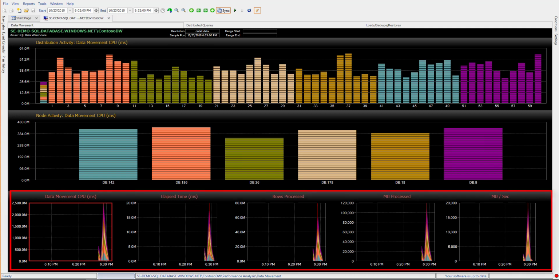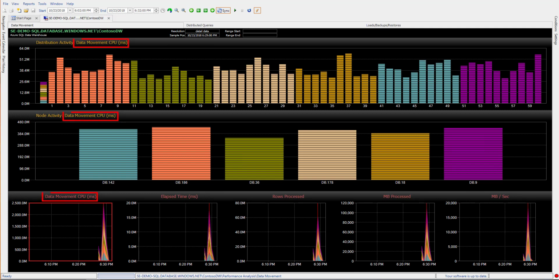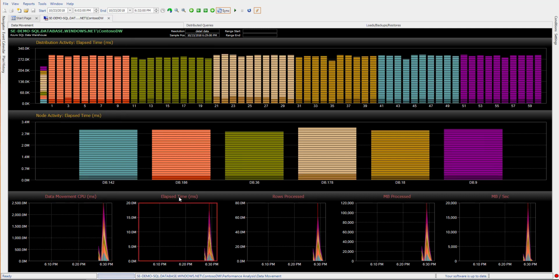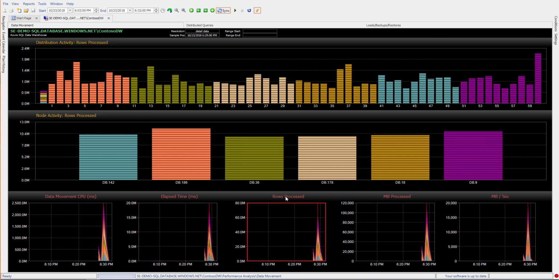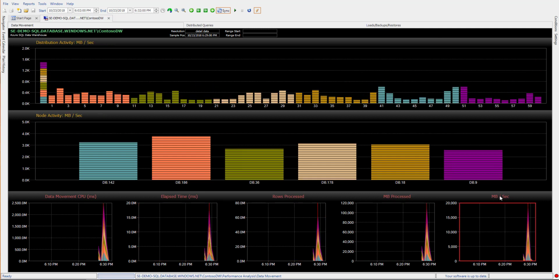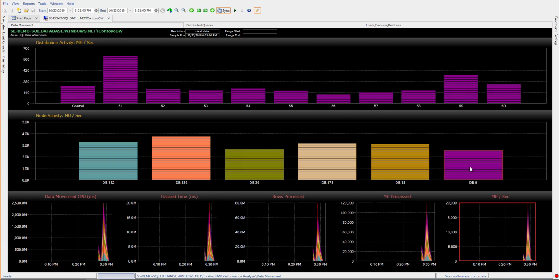The highlighted graph on the bottom determines the metrics viewed in the top and middle rows. Clicking on any of the metrics will change the information above. For elapsed time, you can see both the query time and total elapsed time. You can also click on any of the compute nodes to narrow the top row into the distributions for that compute node.